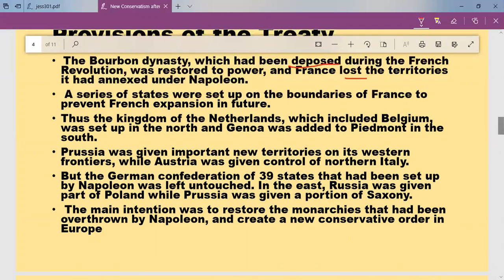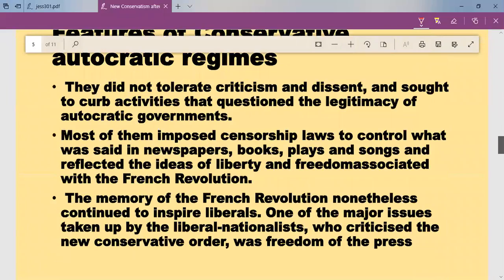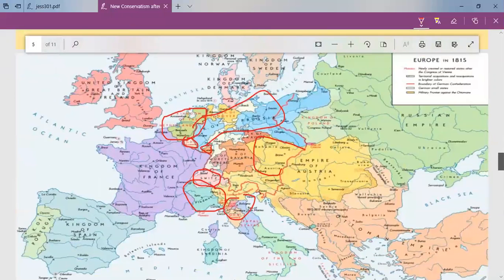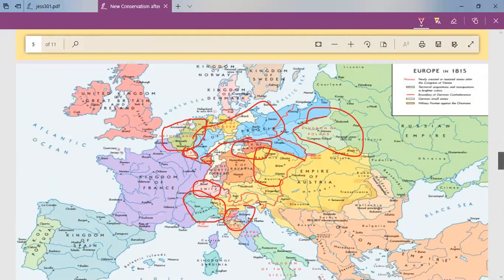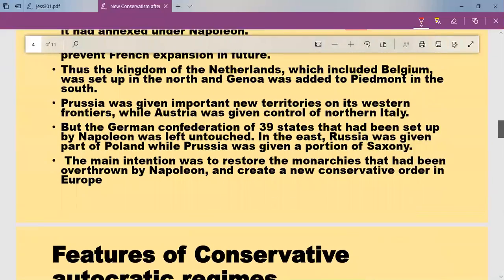Then Russia was given a part of Poland. Prussia got Saxony, in the middle or so. Then the Russian Empire got the Kingdom of Poland. You can see the Kingdom of Poland here. Russia got the Kingdom of Poland. This is Saxony. So this is how they created the states.